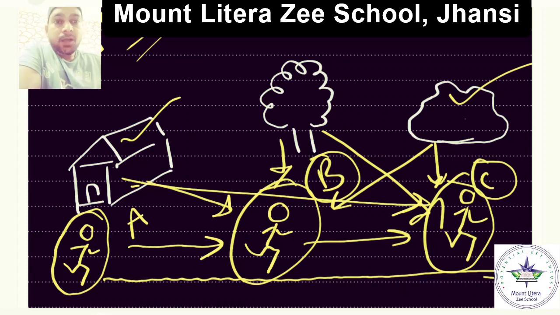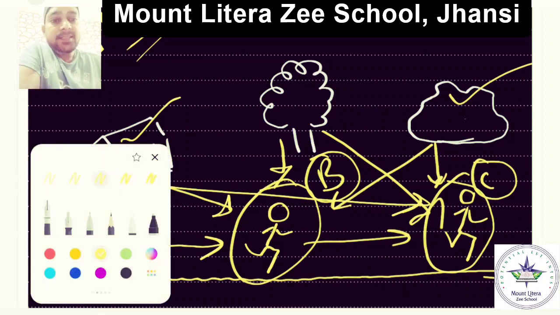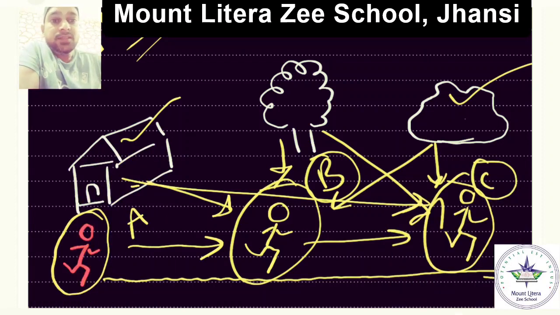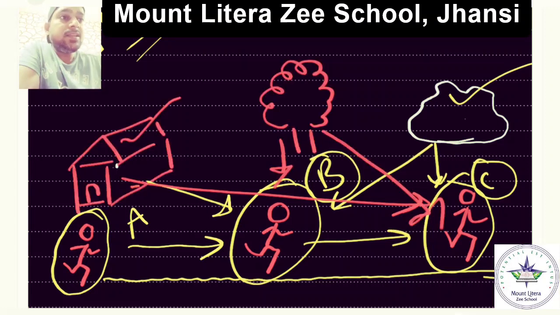What can you see? When a body is moving, first its position is at A, and its position is changing with respect to its surroundings. These are the surroundings which are turning red, right? So when a body is moving, it's changing its position with respect to its surroundings.